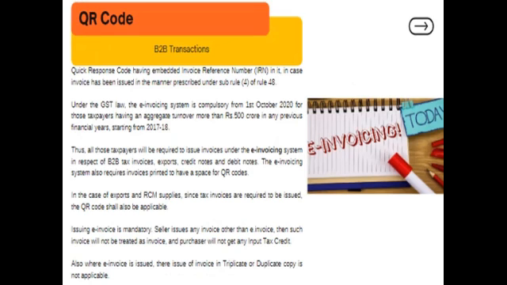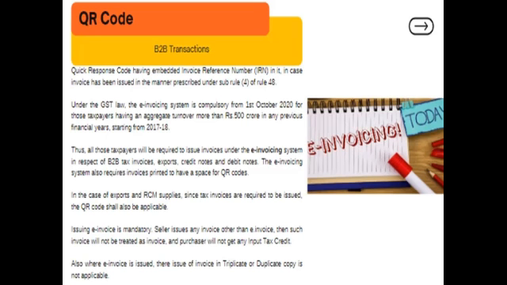Now, this QR code is very important. Just remember, we always talk about aggregate turnover, which is 500 crore, and it is to be checked from 2017-18 till date. If you have crossed this 500 crore limit in any of the financial years, then the QR code concept is applicable on you.